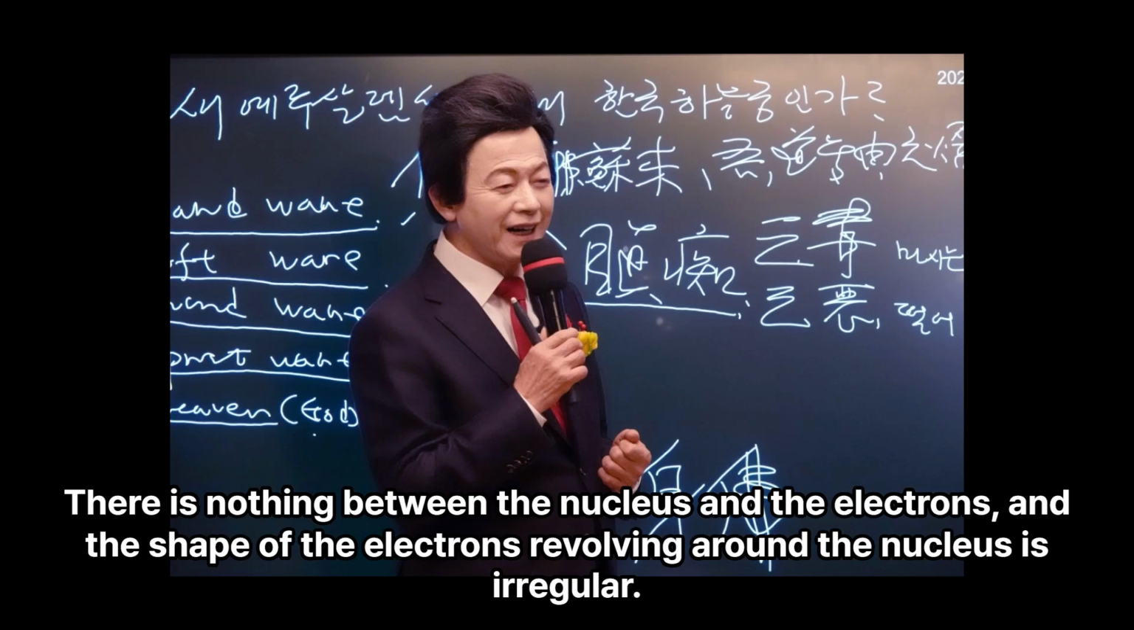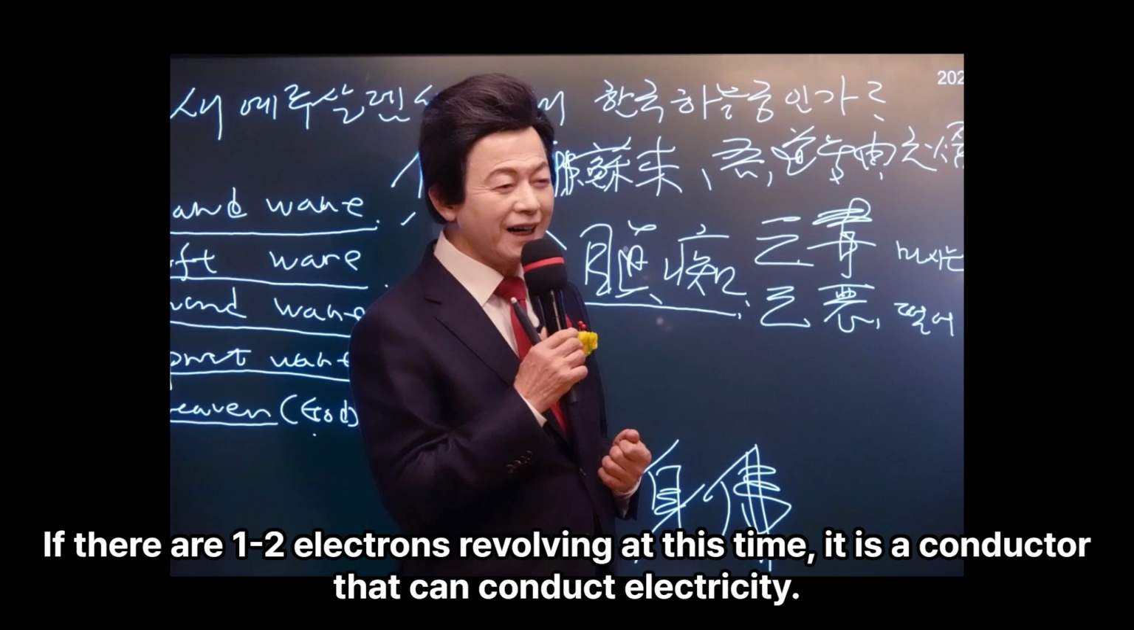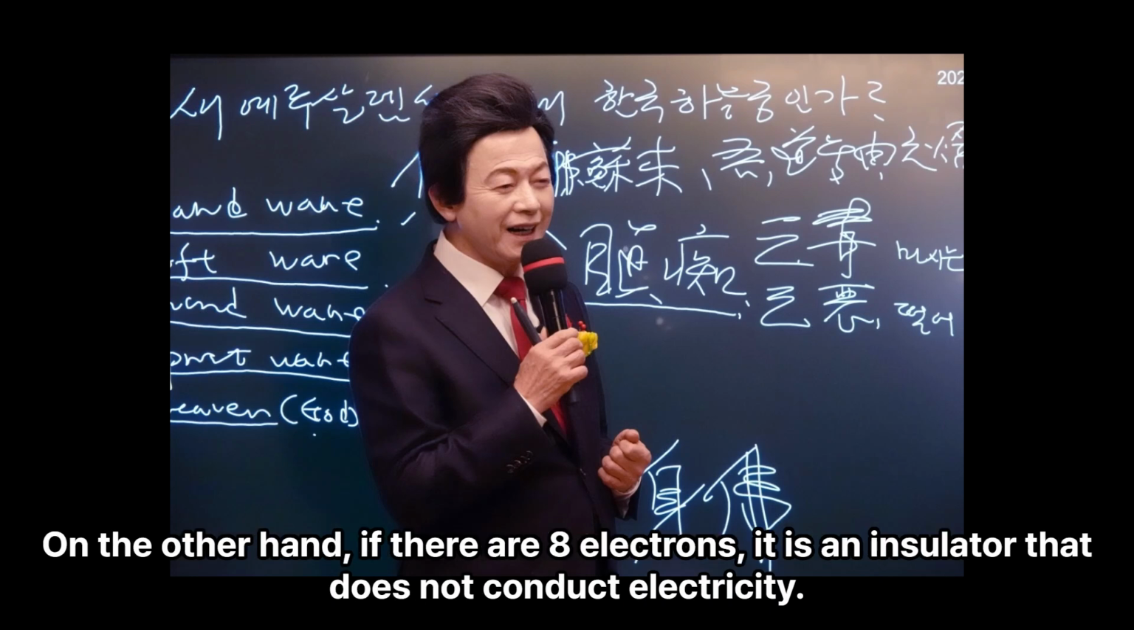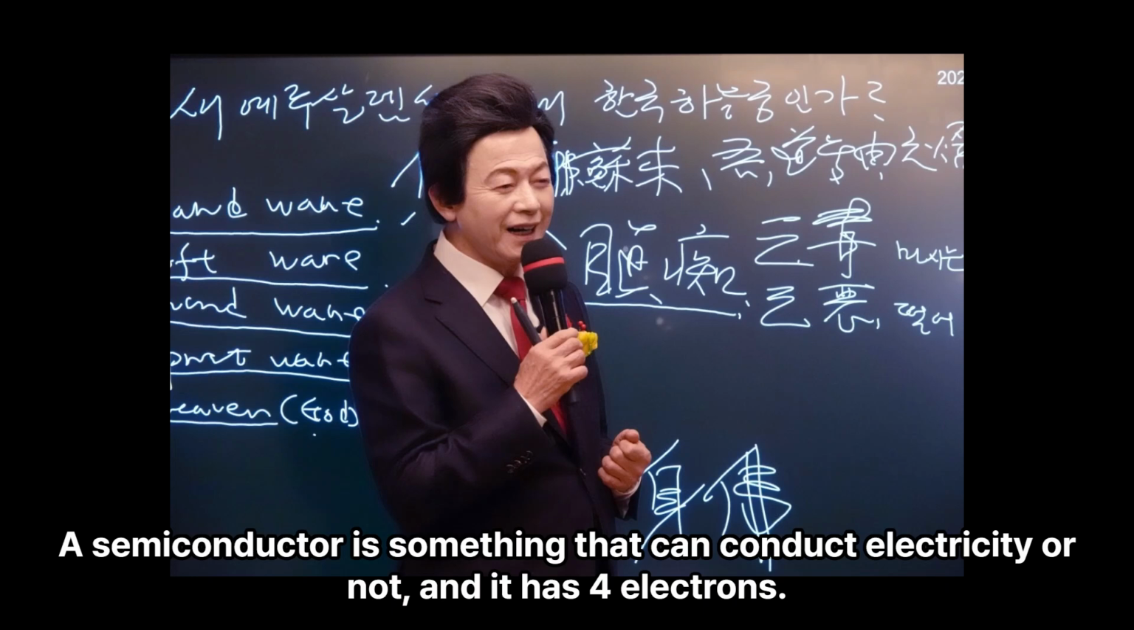There is nothing between the nucleus and the electrons, and the shape of the electrons revolving around the nucleus is irregular. If there are 1 to 2 electrons revolving at this time, it is a conductor that can conduct electricity. On the other hand, if there are 8 electrons, it is an insulator that does not conduct electricity. A semiconductor is something that can conduct electricity or not, and it has 4 electrons.